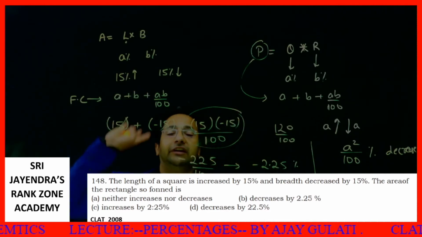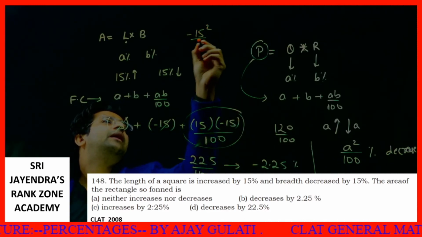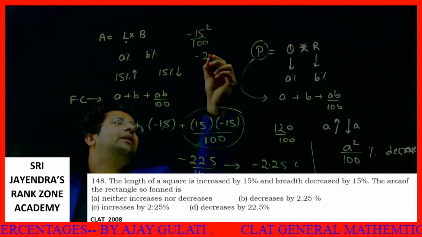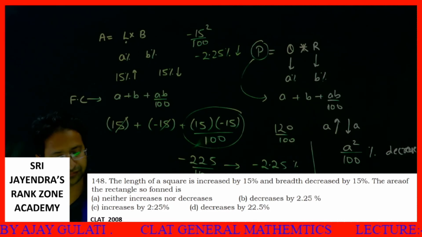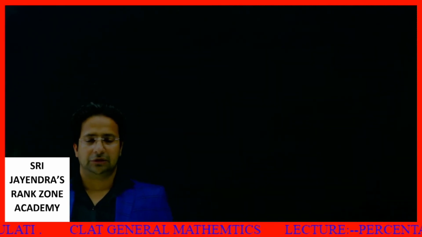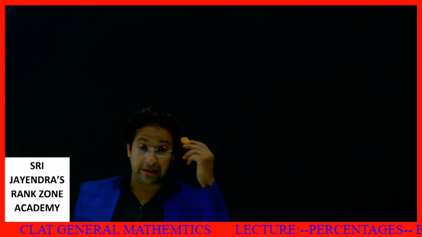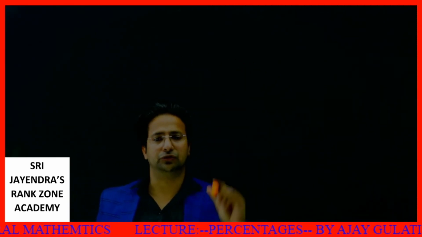Here I could have directly solved this question by minus 15 square by 100%. This will be my answer, that is minus 2.25% decrease. You can copy this. So now I will discuss with you why I applied the previous method, that is successive increase, in these sort of questions also.